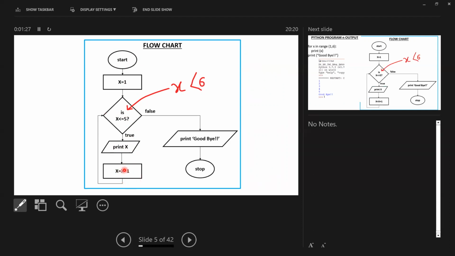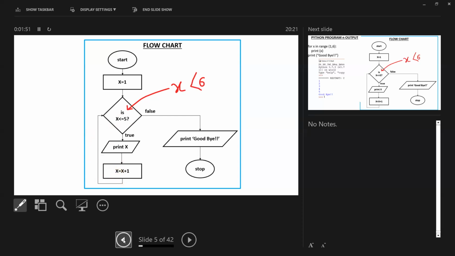In the beginning, it is 1. Then the second one, 2. Then 3, 4, 5, 6. When 6 comes, it is not less than or equal to 5, therefore false, and it will end. Okay, we'll discuss this one again later. So until it satisfies the given condition, this loop will keep on iterating.